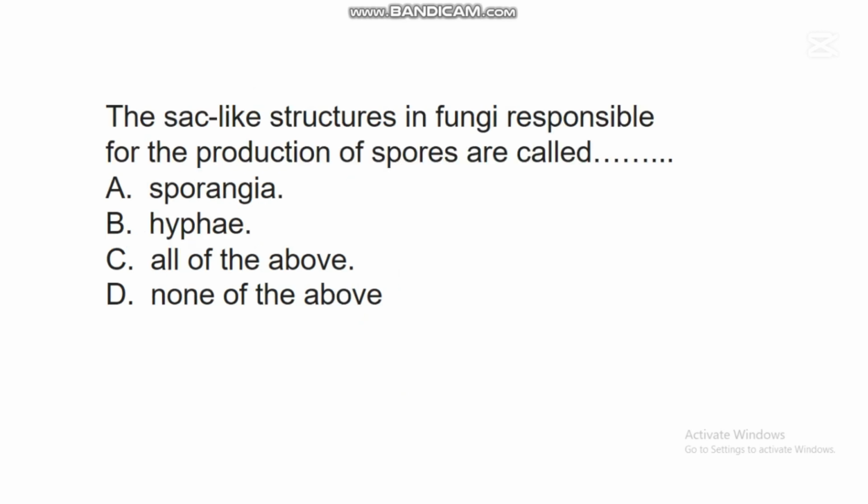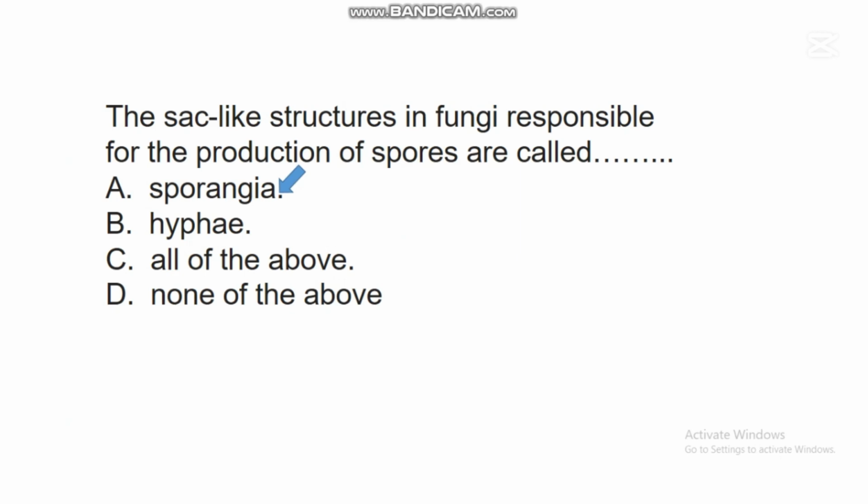The next question says, the sac-like structures in fungi responsible for the production of spores are called dash. A. Sporangia. B. Hyphae. C. All of the above. D. None of the above. In this question, the correct answer is A. Sporangia. Sporangia are sac-like structures in fungi that help in production of spores.